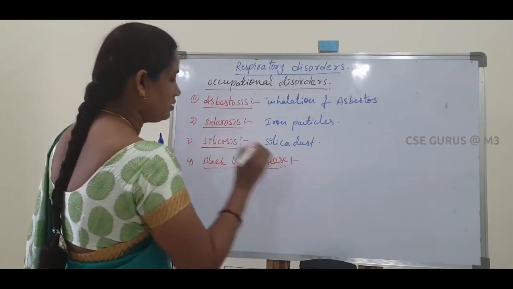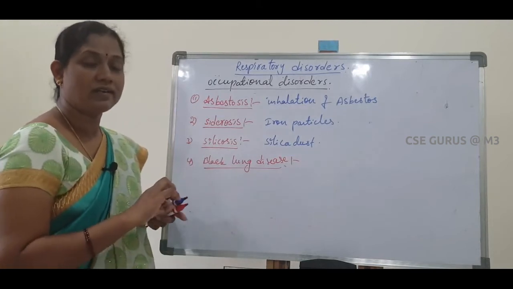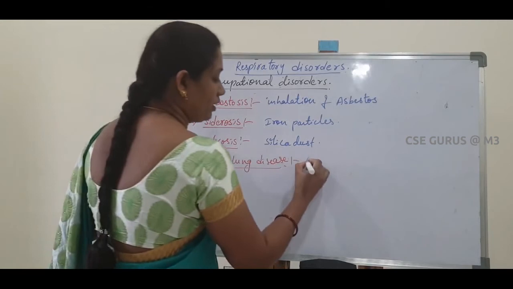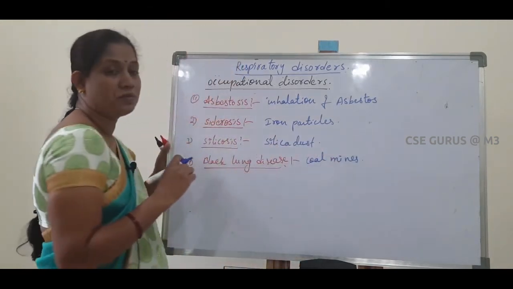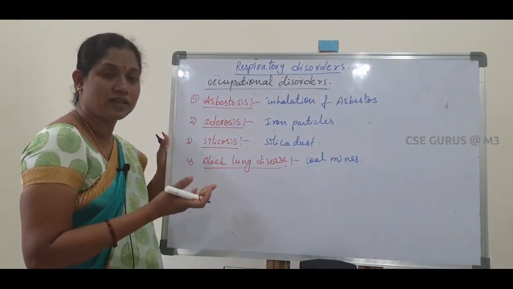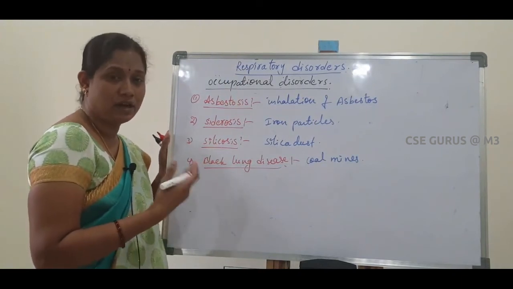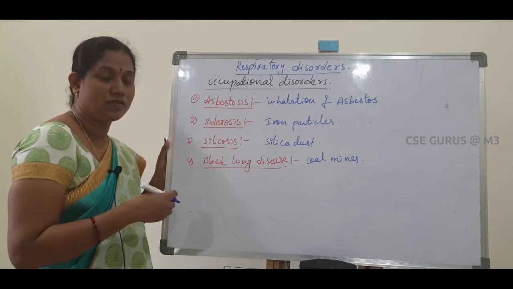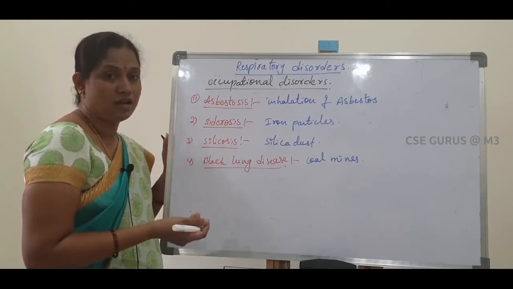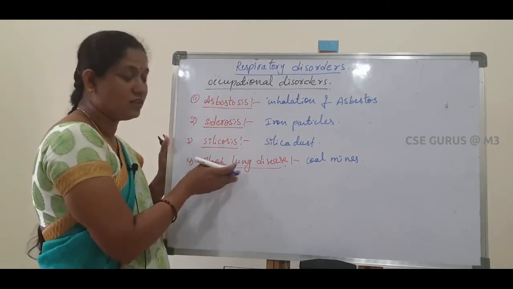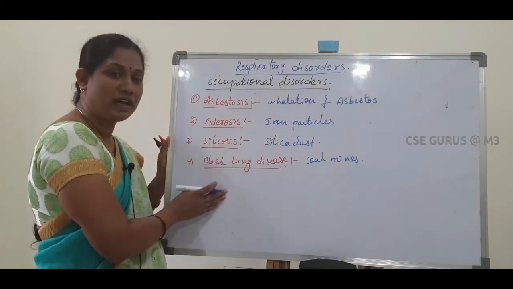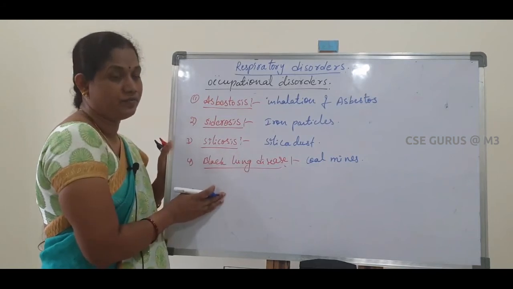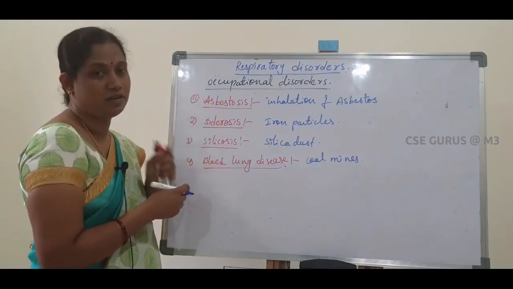Black lung disease occurs in persons who work in coal mines. They inhale coal dust, or carbon particles, which enter our respiratory system and damage it. Mainly our lungs become black in color, so that disease is called black lung disease. So these are the respiratory disorders.